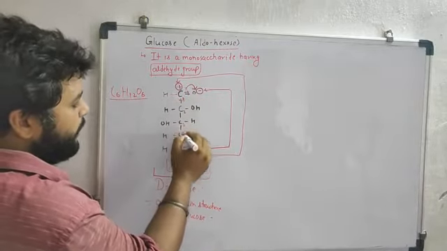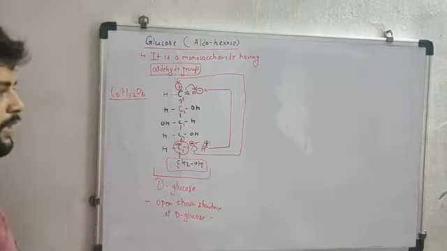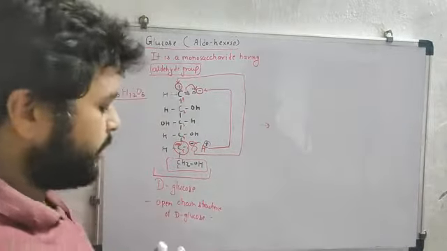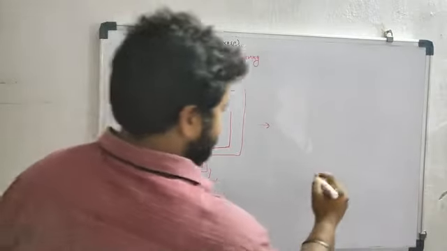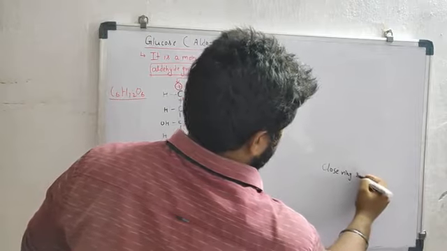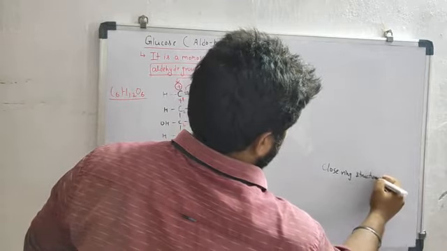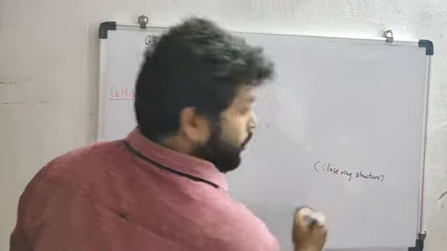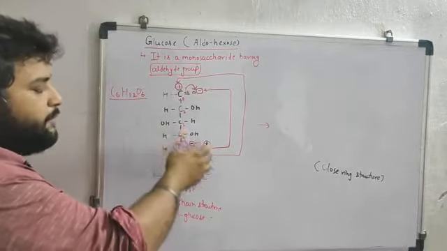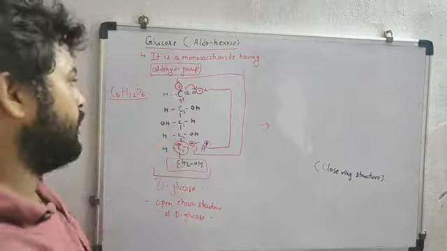1, 2, 3, 4, 5, 6 membered ring. So let us draw the closed structure, that is the closed ring structure. Just what I have told, you have to do this only.